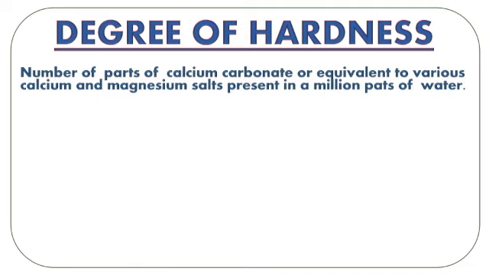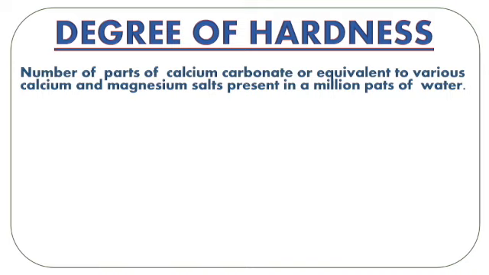Now, since we know that hardness in water is due to the presence of salts of calcium, salts of magnesium, salts of some heavier elements including iron, aluminium, manganese, and so on and so forth, and since there are different salts present in water imparting hardness, a question arises: how to bring them all onto a common platform so that we can give a particular value to the hardness in water? That is done with the help of the degree of hardness.